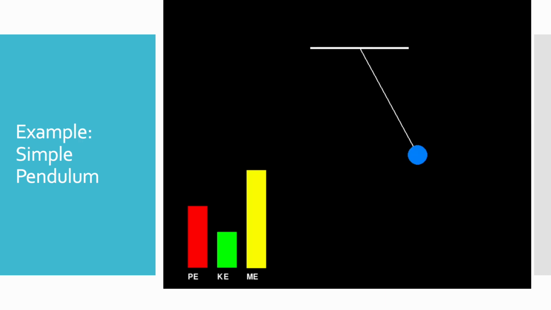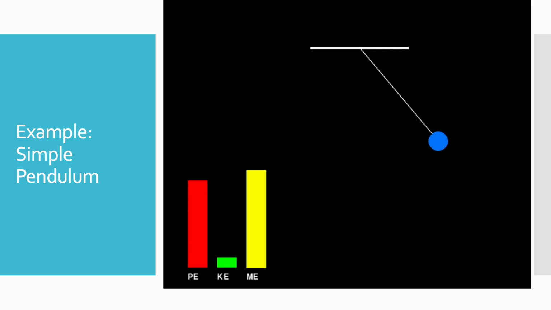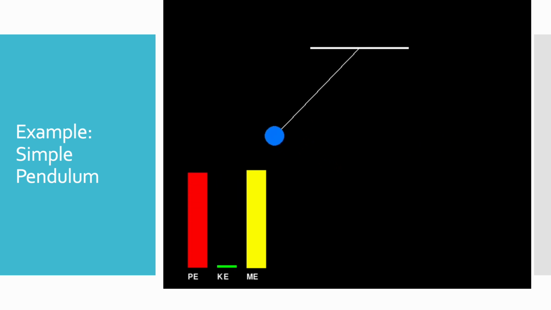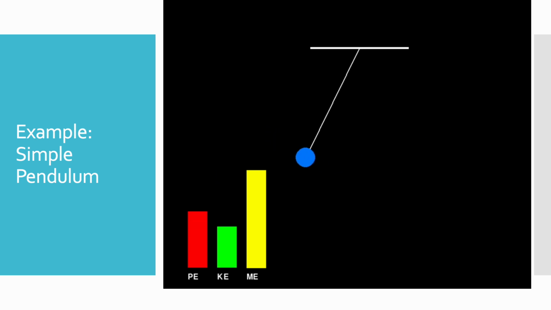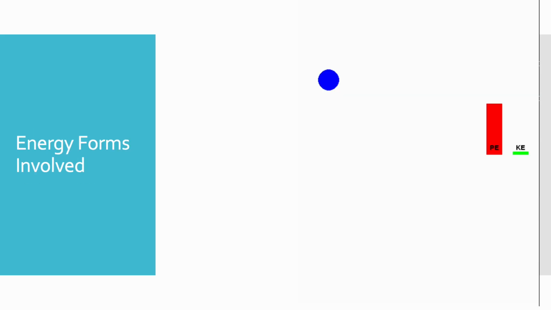Let's look at a pendulum. When the pendulum is at its highest point, it has maximum potential energy. As it swings down, that potential energy gradually changes into kinetic energy. At the lowest point, it has maximum kinetic energy. This energy keeps shifting, but the total energy,